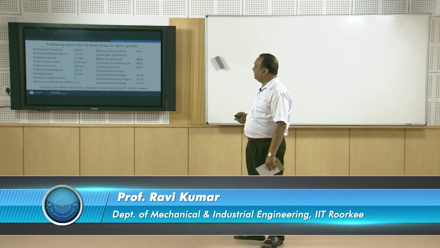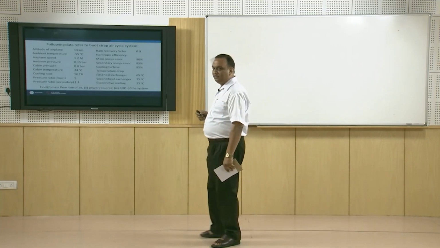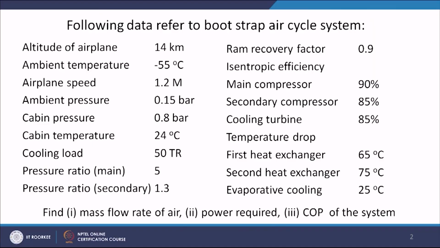I have taken data for an aeroplane which is moving with 1.2 Mach velocity, which is supersonic velocity. The aircraft is moving at an altitude of 14 kilometer. Outside temperature is minus 55 degrees centigrade. So, the aircraft is above the troposphere. So, temperature is slightly lower, it is minus 55 degrees centigrade. Ambient pressure is 0.15 bar, it is very low.